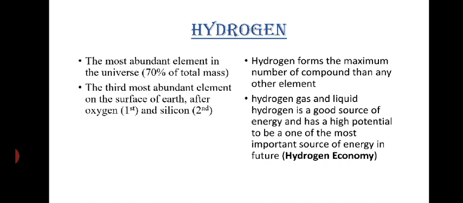Nearly 70% of the total mass of the universe is composed of hydrogen, and it is the principal element in the solar atmosphere. Hydrogen is the third most abundant element on the surface of Earth after oxygen and silicon. Next, hydrogen forms the maximum number of compounds than any other element in the world.